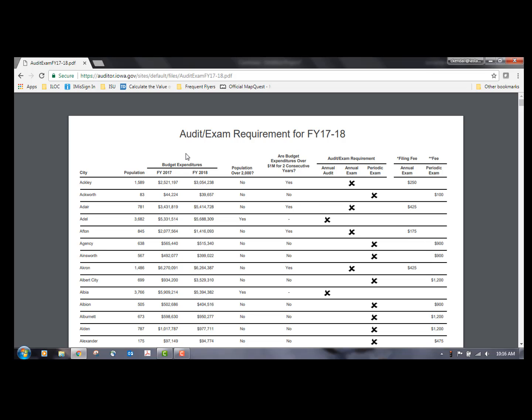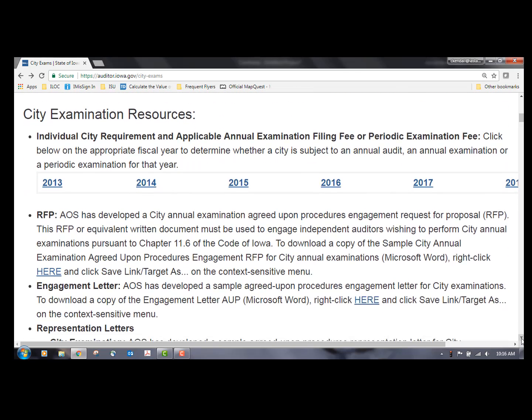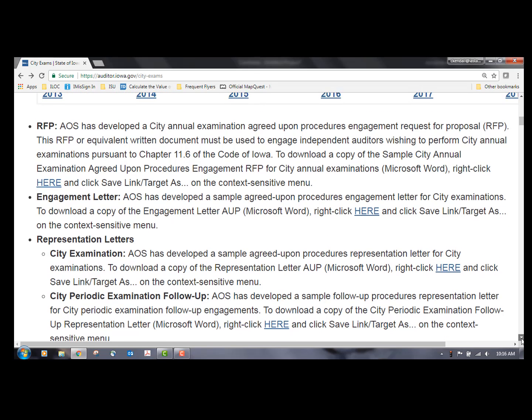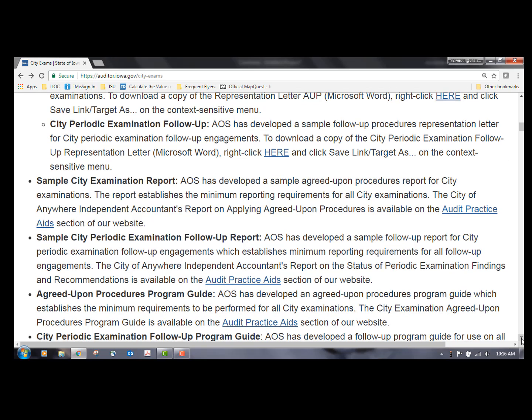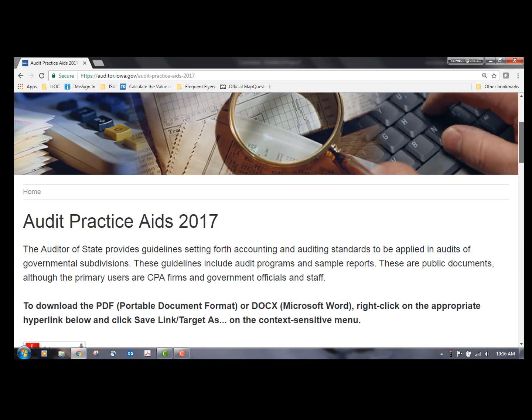So let's look and see what kind of information they will be asking for. Again, I'm just going back to the state auditor's website, and I'm going to scroll down a little bit further. We're not going to worry about the RFP because, again, the state auditor does that. The engagement letter, you're not going to have to worry about any of those kinds of things. What we would recommend is that you look at the sample city examination report. There's a link right here.